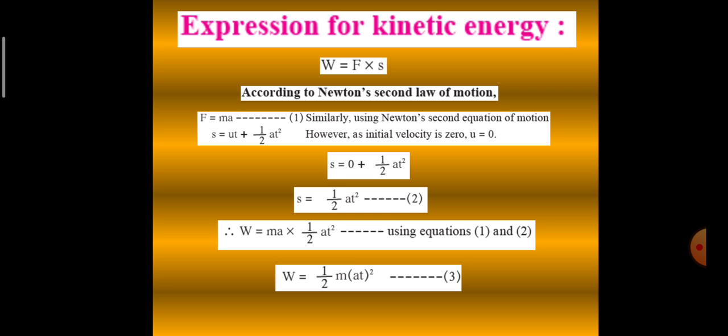Now, although we have derived an expression for work done, we still need to derive the expression related to kinetic energy, and we have to further solve it. We cannot just keep it as at square, because kinetic energy is something related with velocity. So now let us go to Newton's first equation of motion, where we know that V is equal to u plus at. And here in this case, initial velocity u is 0, so it becomes V is equal to at.